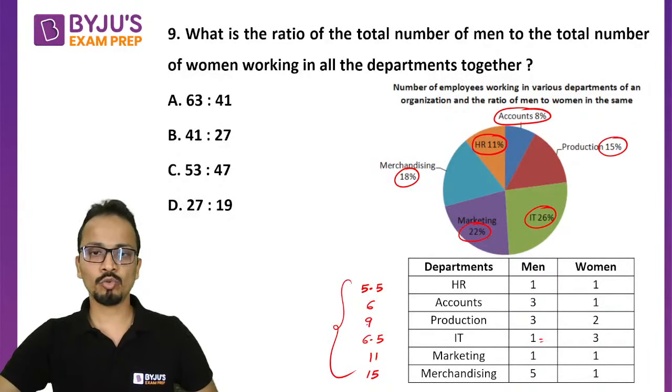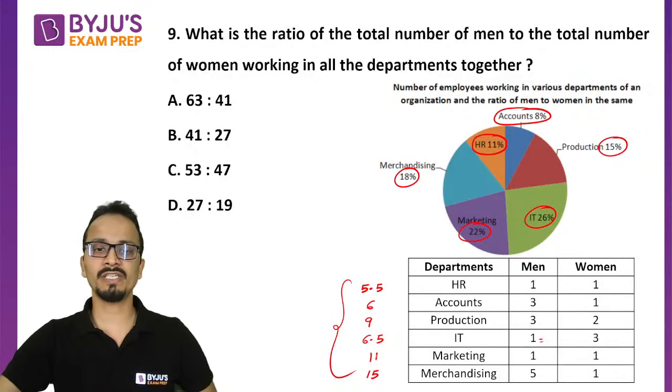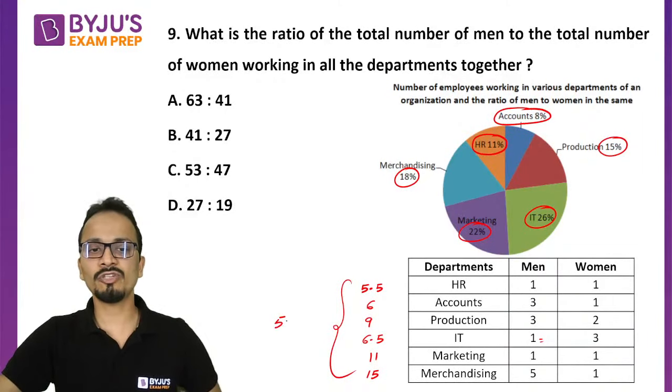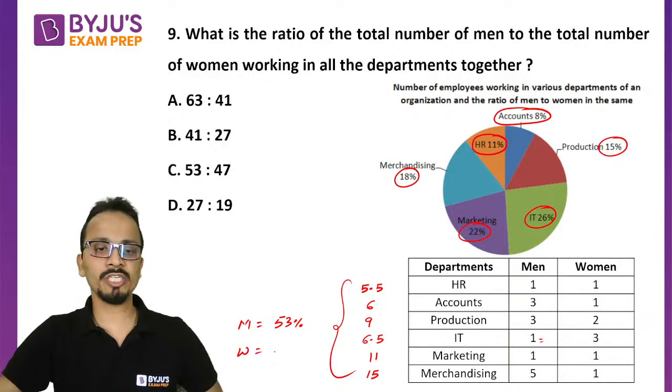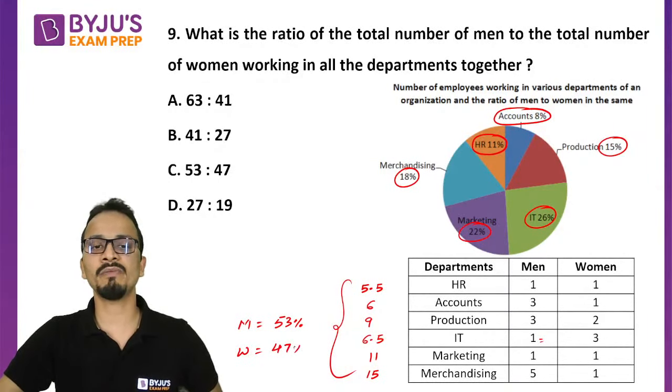So 11, 20, 26, 27, 37, 38, 53. So 53% of the total population are men. So women कितना percentage हो जाएगा? 100 minus 53, that is 47%.